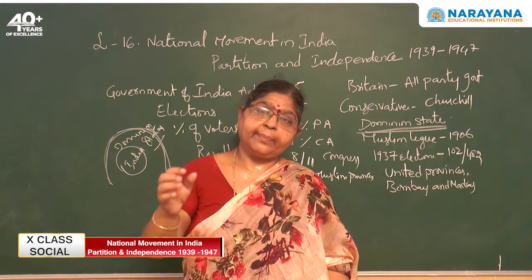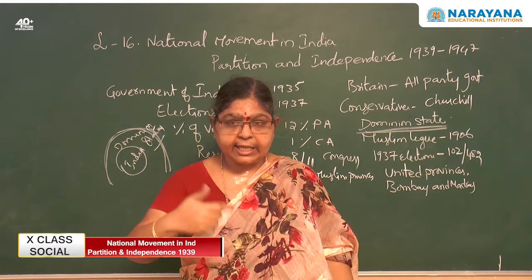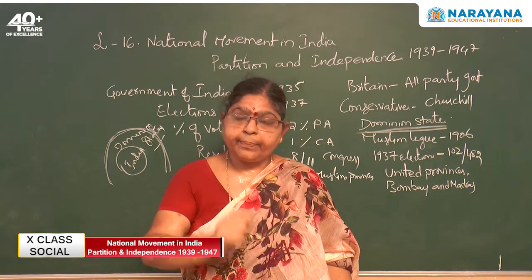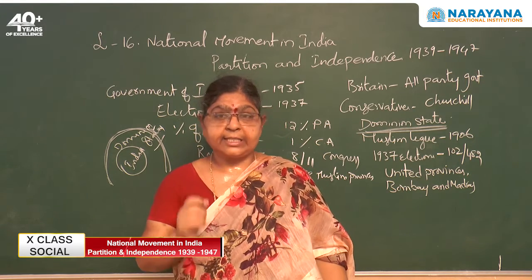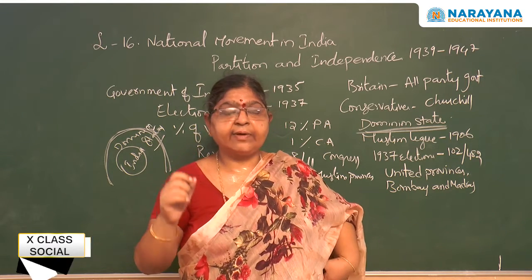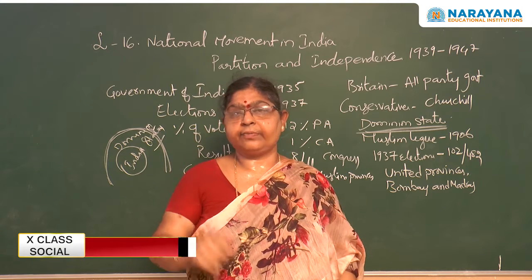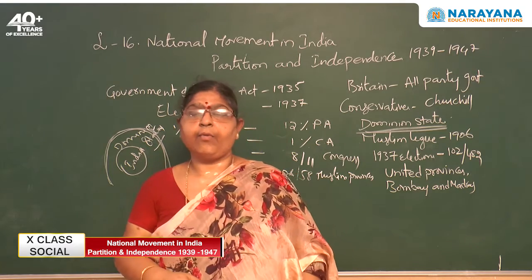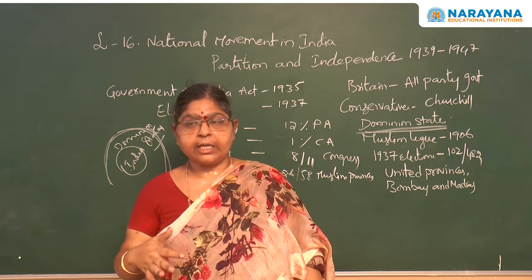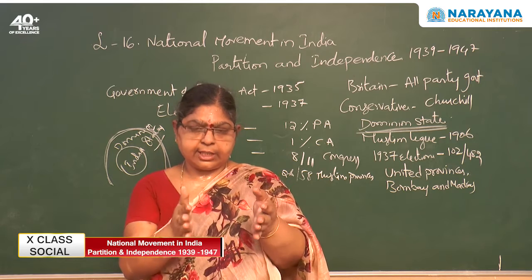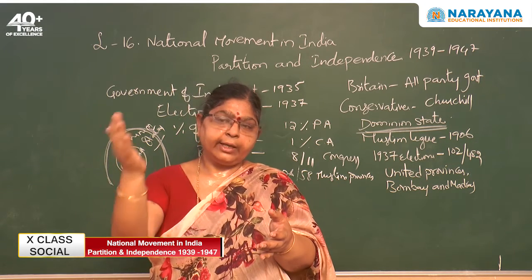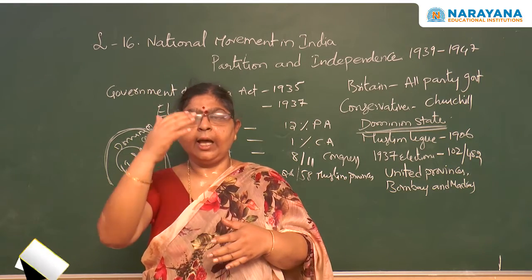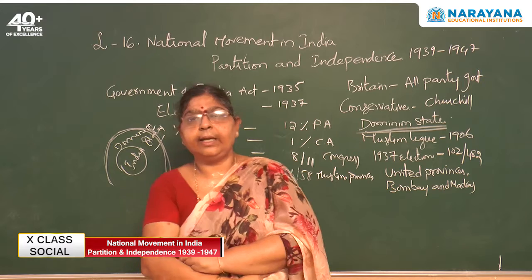But when they were representing in the United Provinces, they started saying that we want separate seats for the Muslims to represent the interest of the Muslims. See here, we want separate seats for the Muslims to represent the interest of the Muslims. Means they wanted reservations. When some seats are reserved for the Muslims, the Muslim people will give their votes to the Muslim League. Then the Muslim League can win, and like that they can represent the Muslim interest in the assembly.